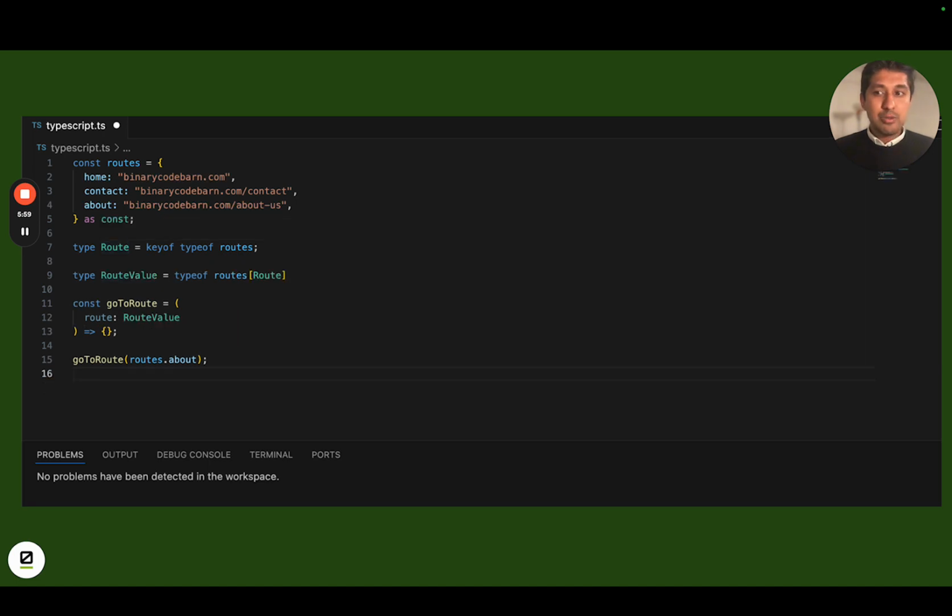Now all I have to do is I just have to say type RouteValue is equal to typeof routes, and then I pass in all the possible keys for that particular object. And with that, I now have type safety for my function as well. And that's it. Now some of you might be wondering, well, why can't we use enums for that? I just think that with these 2 extra lines added, it just adds a nice level of developer experience.